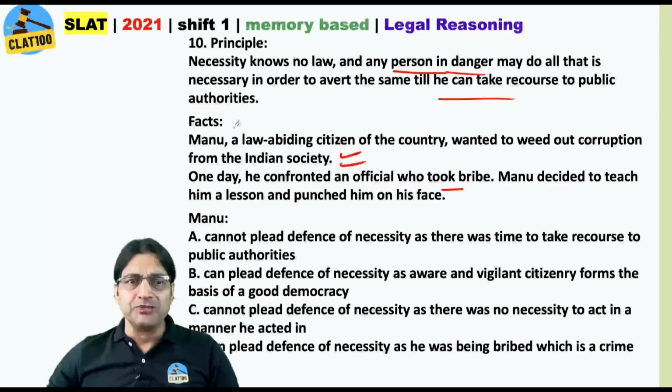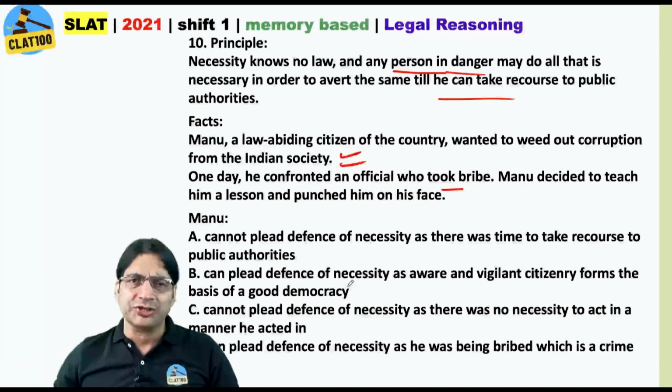Alright, let's read the options. Cannot plead defense of necessity as there was time to take recourse to public authorities. But taking time to recourse to public authority is secondary. Primarily, he should be in danger. Circumstances should be so. Alright, but this is a good choice, it's not a bad choice. Okay, can plead defense of necessity.